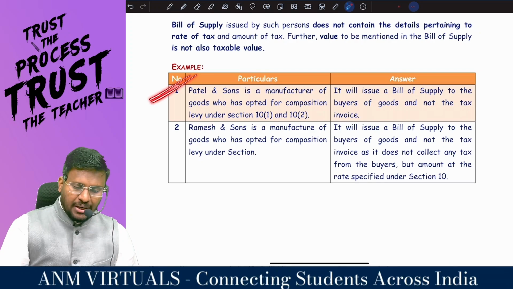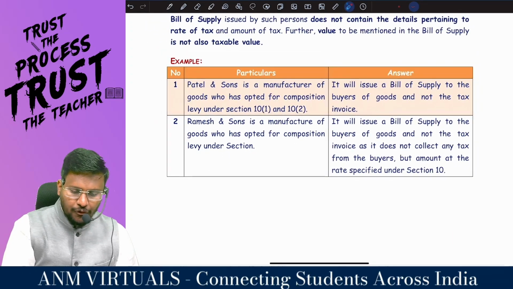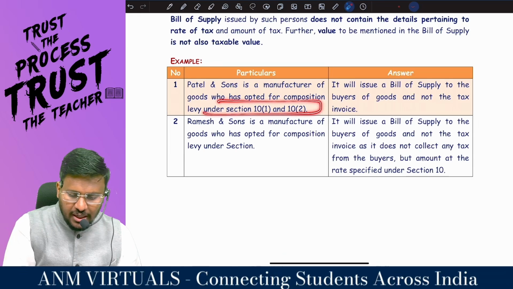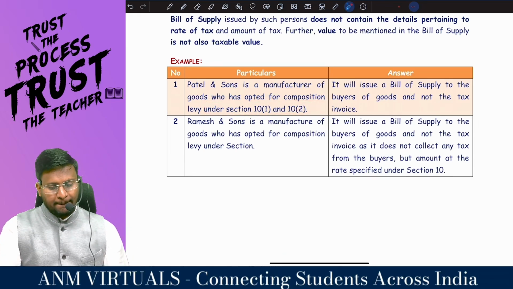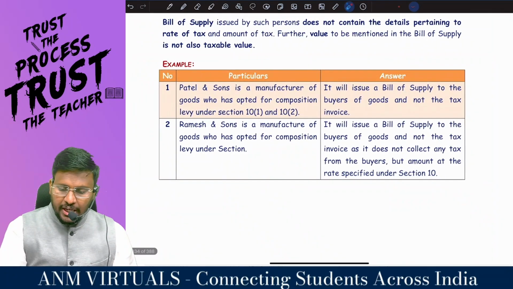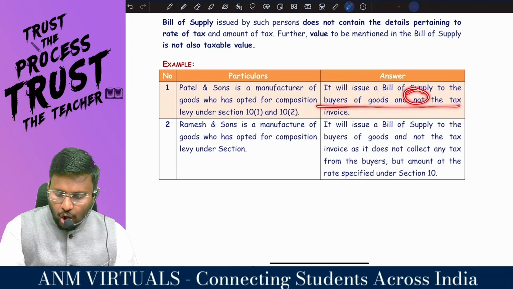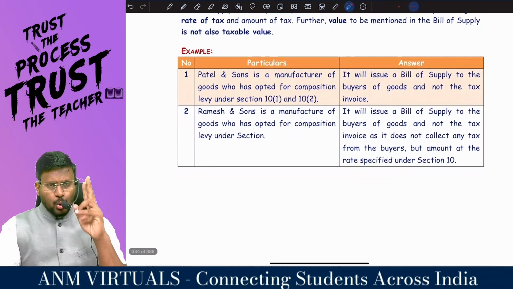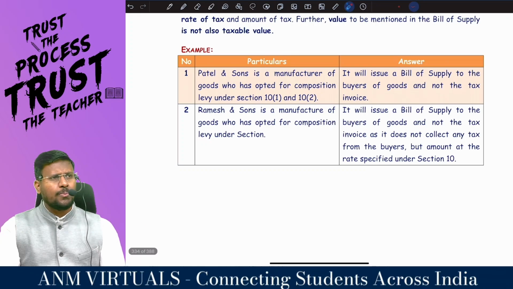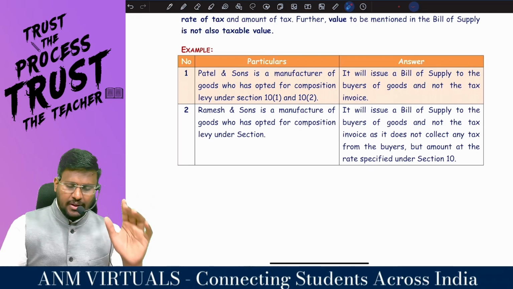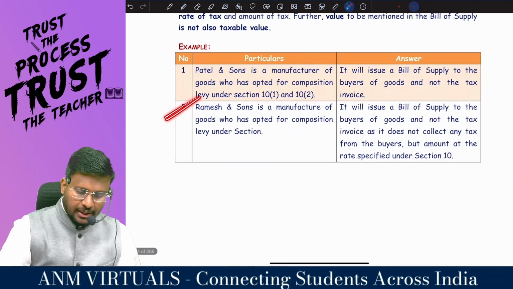Example: Patel and Sons is a manufacturer of goods who has opted for composition levy under 10.1 or 10.2a. It will issue a bill of supply to the buyers of the goods and not the tax invoice, because two kinds of persons are supposed to issue a bill of supply: those engaged in exempt supply of goods or services or both, and those under composition levy under section 10.